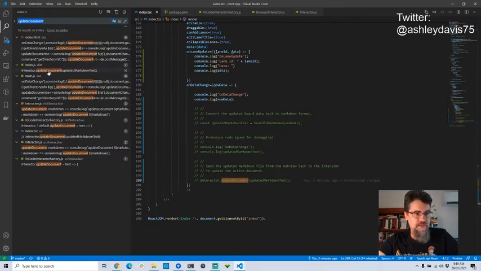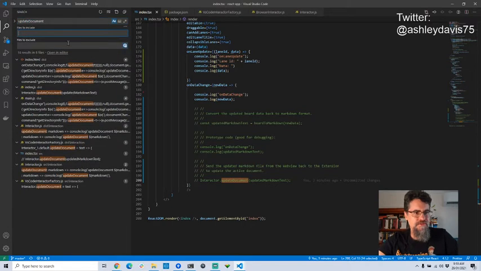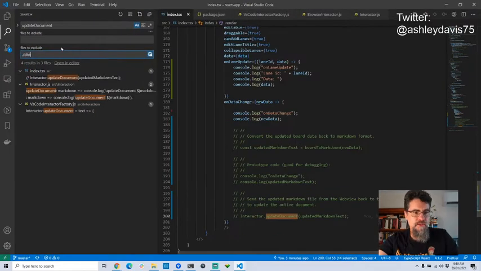There's a whole bunch of hits there. I'm not interested in anything in the dist directory though, so let's just exclude stuff that's in the dist directory. I'll just zoom in a little bit here. So all I'm left with is one file. Oh, and the interactor. So that's what I just commented out there.